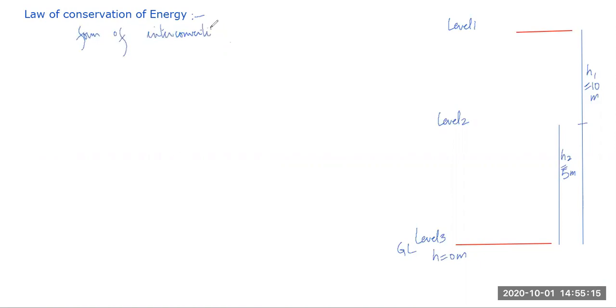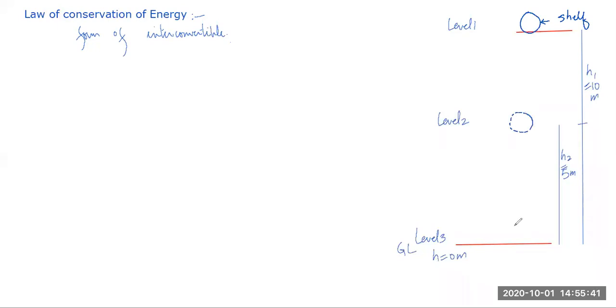Interconvertible. Okay. Suppose I'm having a sphere here. It's on a shelf. Now I apply a little push, a small push, to the sphere and it rolls down. After some time it reaches here, right?